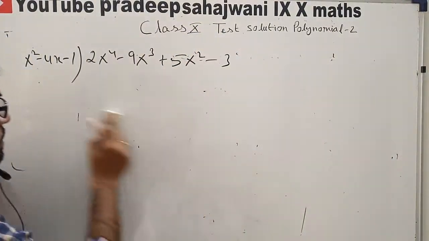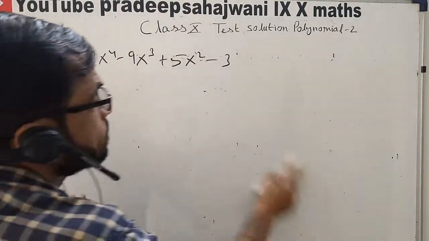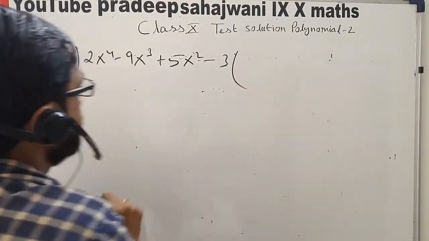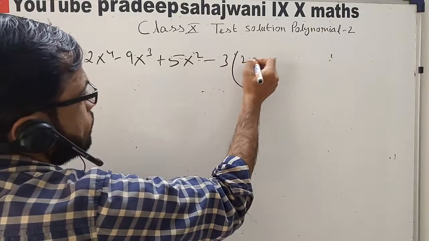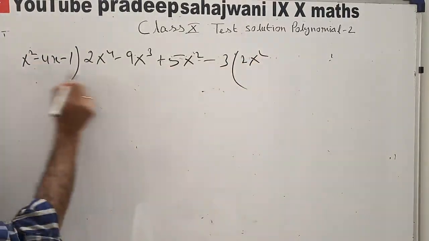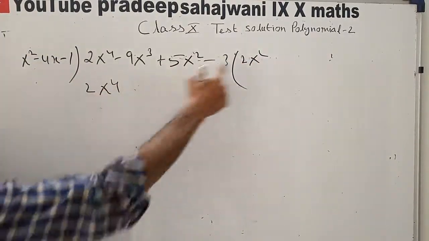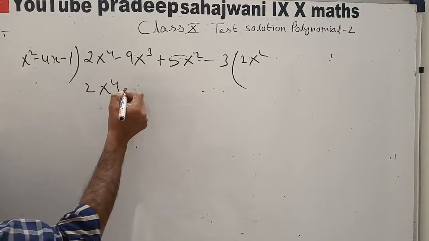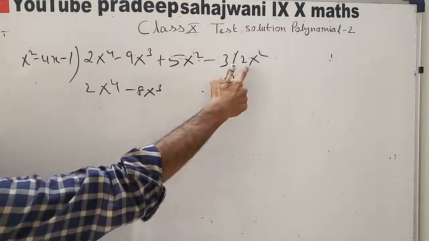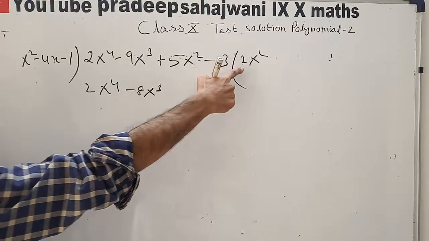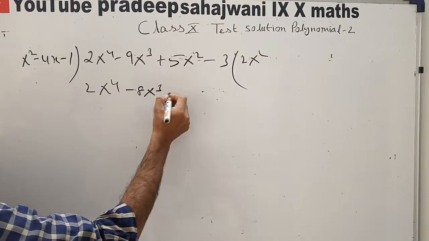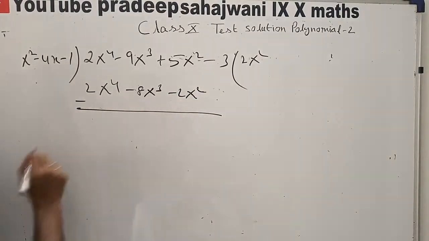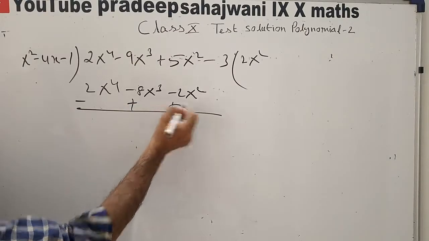You know about the division algorithm? Same process we will use for the division. Okay, now you are perfect. I think do it fast. 2x square, 2x4, because we want to eliminate this one. 2x4, 2 4 ja 8, 8x cube. So it will be minus 8x cube. Okay, now 2 minus 2x square by 1 will be minus 2x square. So minus, this minus plus, sign will be changed.